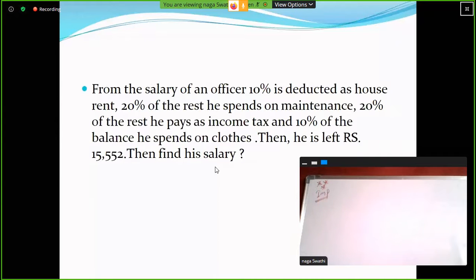Chalo, you just try it. Take 60 seconds.